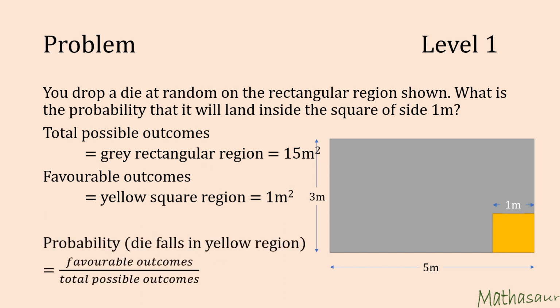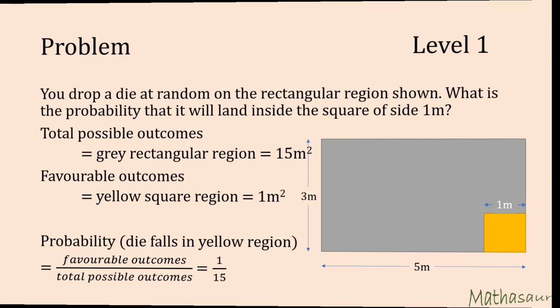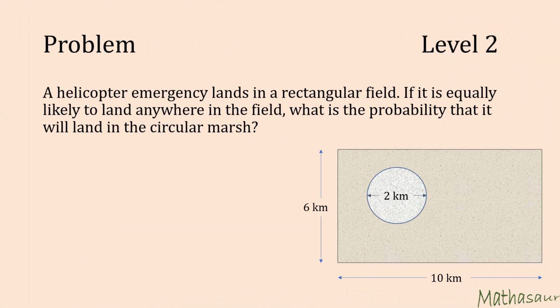Now the probability of the die falling in the yellow region would be equal to favorable outcomes divided by total possible outcomes, or 1 by 15. Let us look at another problem.